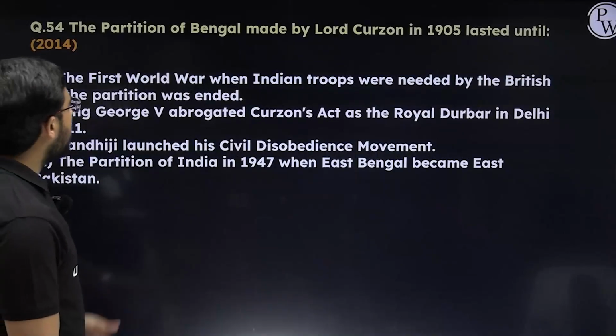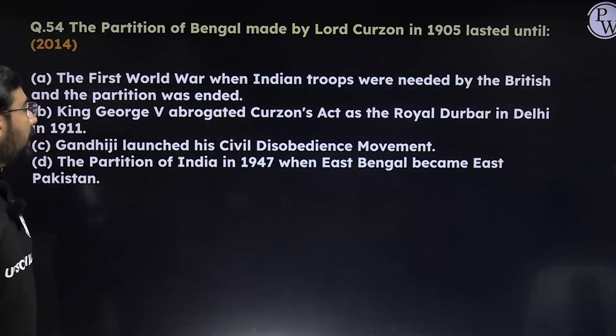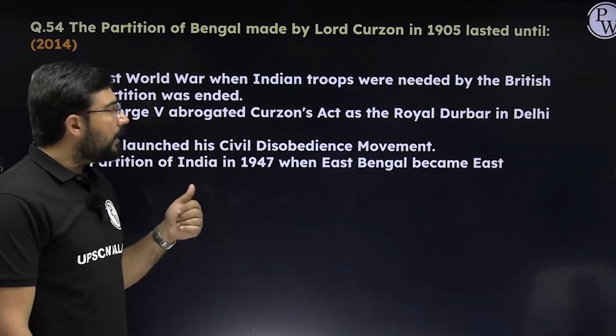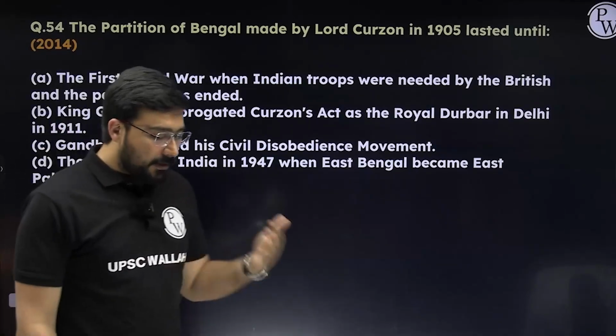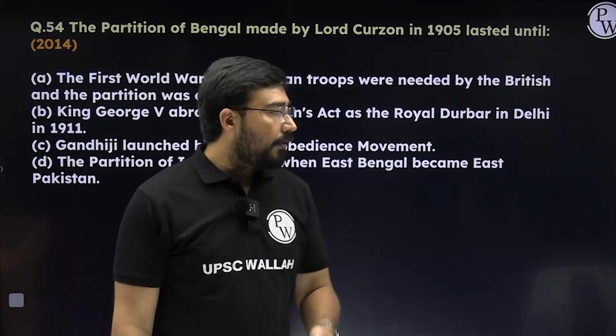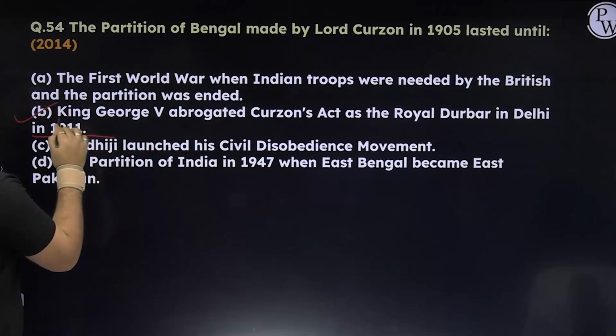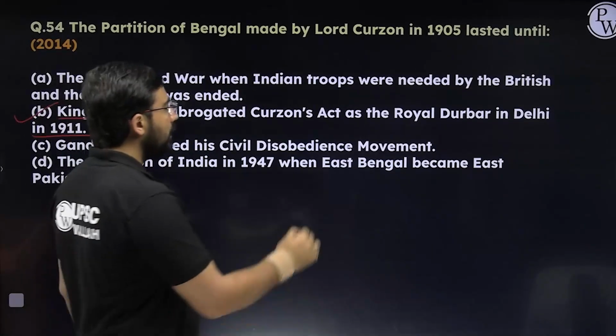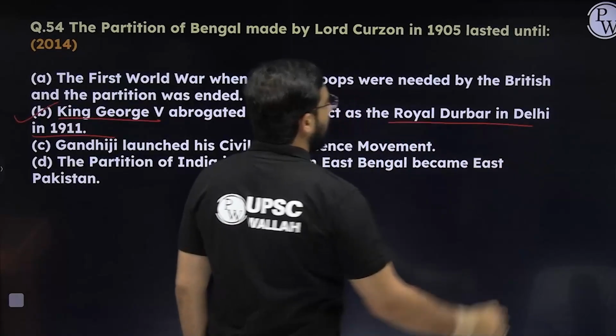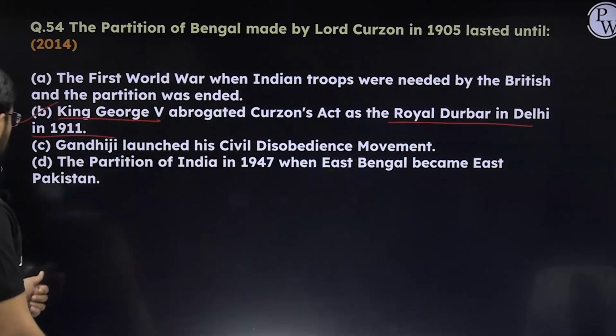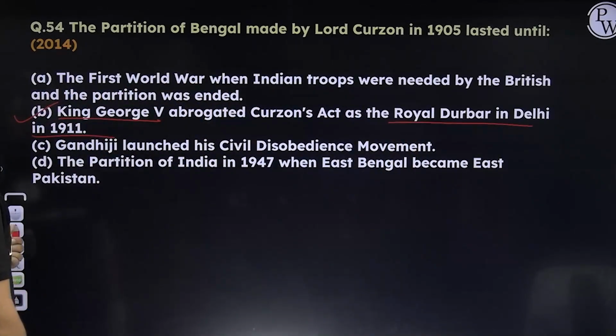Now, this was again one more question linked to the same theme. The partition of Bengal made by Lord Curzon lasted until, so until which time did it last? All of you know that this was finally annulled in 1911, and King George V was the one who abrogated the act at the Royal Durbar in Delhi. The answer for this is going to become B.